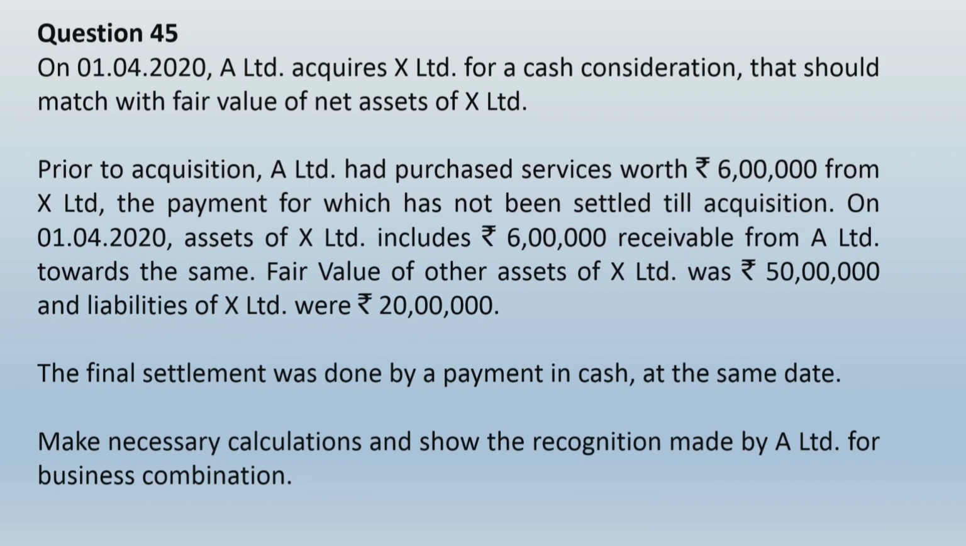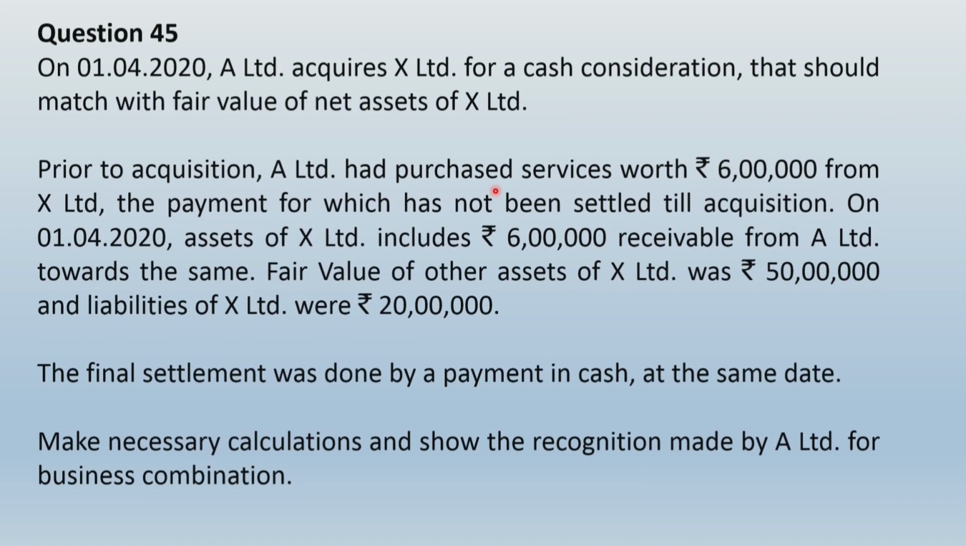So friends, what do we find in this situation? That the two companies, A Limited and X Limited, which are involved in this business combination, had a pre-existing relationship. One of them was a debtor, another party was creditor. So who has sold services? It is X Limited that has sold services to A Limited. A Limited is the buyer of the service.